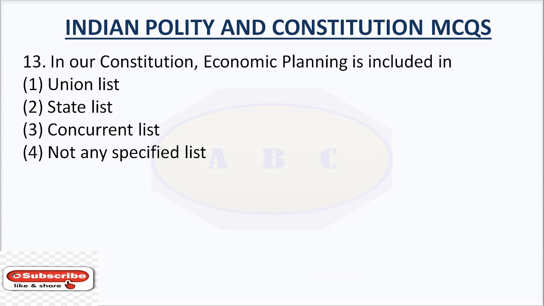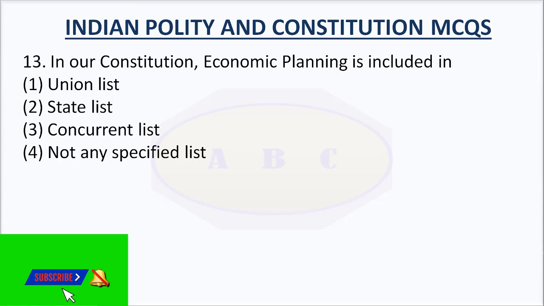Question number 13. In our Constitution, economic planning is included in option number 1, Union List, option number 2, State List, option number 3, Concurrent List, option number 4, not any specified list. The right answer is Concurrent List.